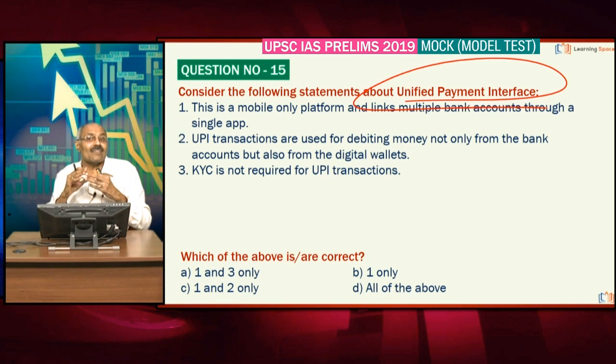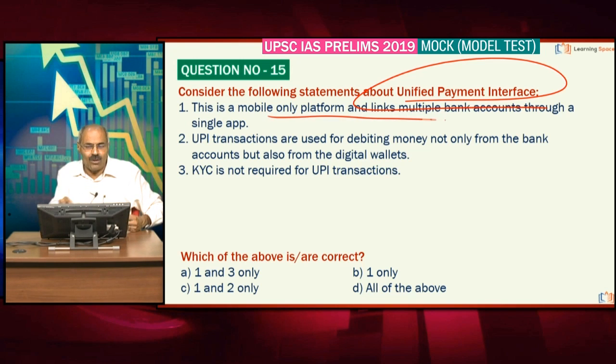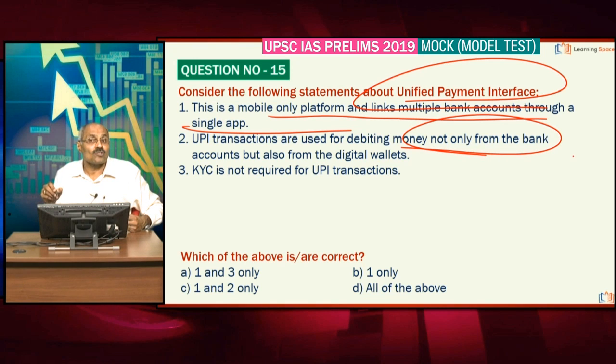Unified payment interface. And I would like to discuss this in the economy revision module also, because you can expect a question on unified payment interface, digital wallets, as well as BHIM. Right, friends? Students should have clarity about these 3. It is a mobile only platform, absolutely correct. It links multiple bank accounts through a single app, absolutely correct. And UPI transactions are used for debiting money only from the bank accounts.